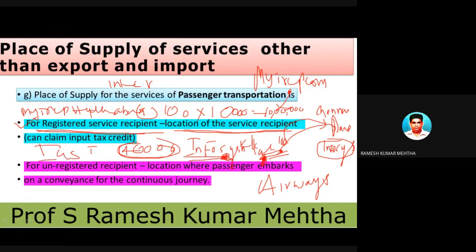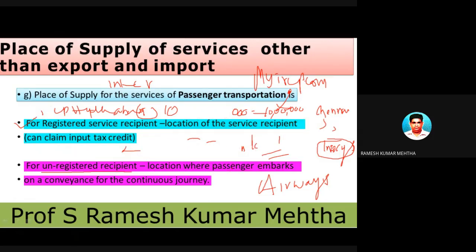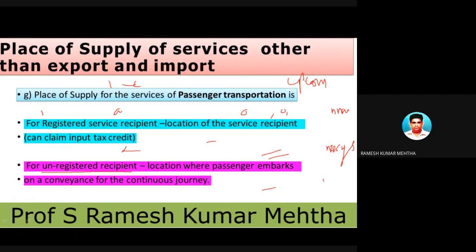Now take a similar kind of transaction, but the service is provided to an unregistered person under GST. The place of supply is the location where the passenger embarks on a conveyance for a continuous journey. What does it mean? I will give a small example, so pay attention. Mr. X is going from Pune to Nagpur.